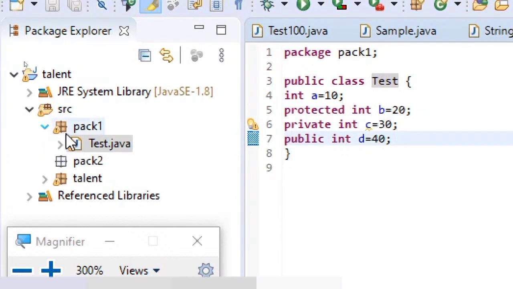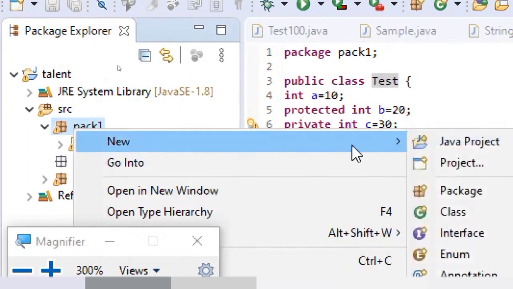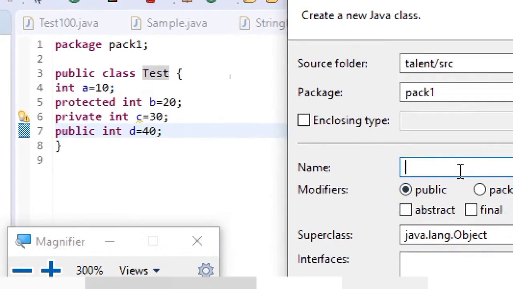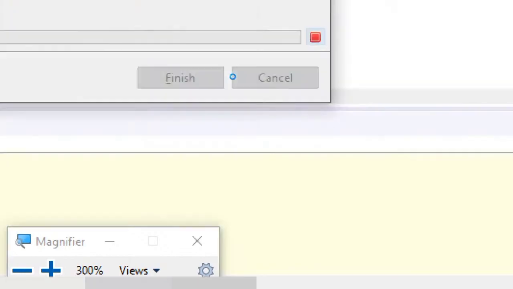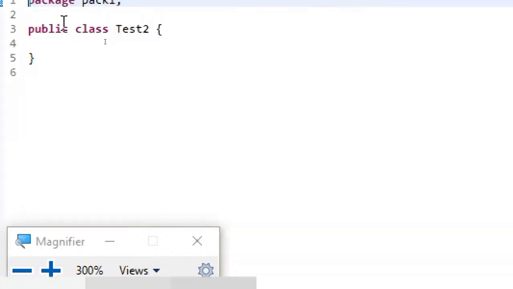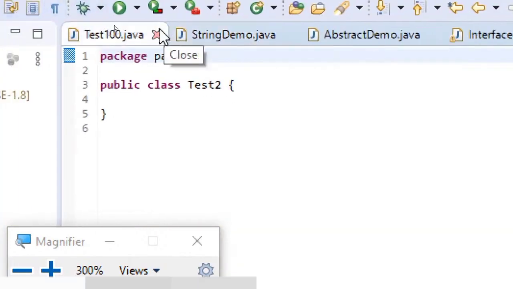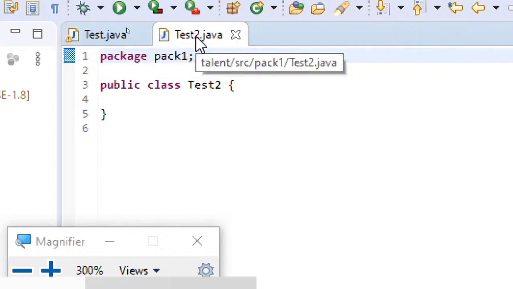Now what we will do is one more class we will create, and I'll just name this test2. Let me close the previous files so that you can see.